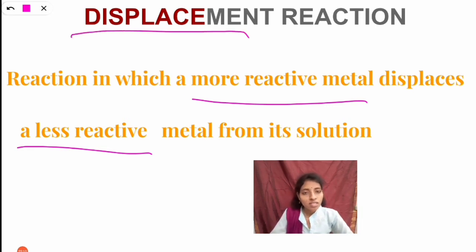As we saw, zinc is a more reactive element than copper, so it replaces the copper from the solution, and copper is a less reactive metal than zinc, so it does not replace the zinc from the solution. So we can say that this reaction is the displacement reaction. That means the more reactive metal displaces the less reactive metal from solution.